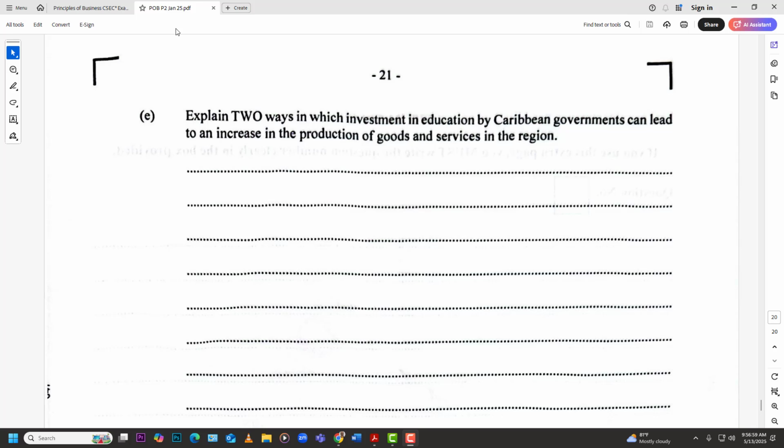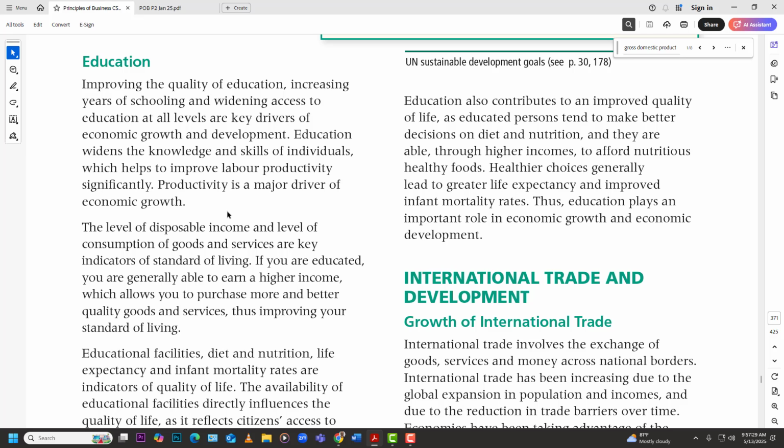So you can see the whole thing about education is getting the citizens, the people, more knowledgeable. And once you're more knowledgeable, you're able to be more efficient, more productive, more innovative, more creative. You're able to adapt to newer technologies, and you're able to solve problems in different creative ways, right? So those are ways in which education can help in terms of increasing production of goods and services within the country, right? And of course, the textbook is there to help.